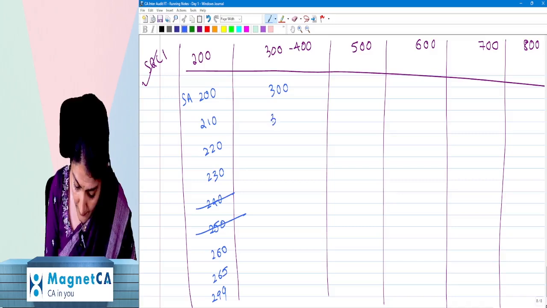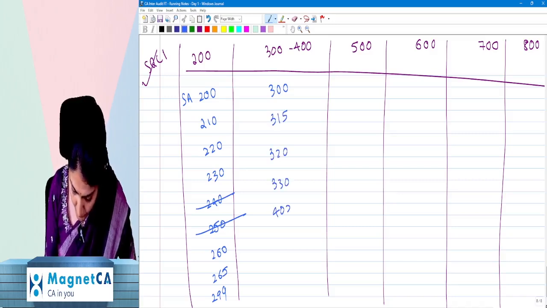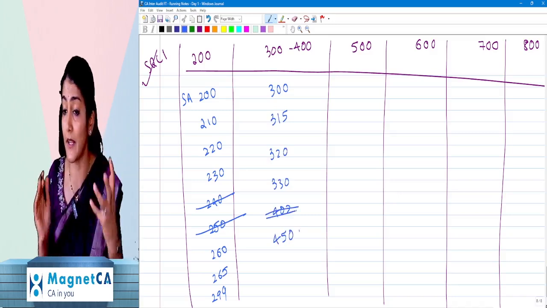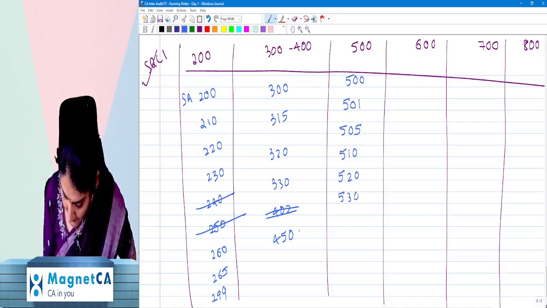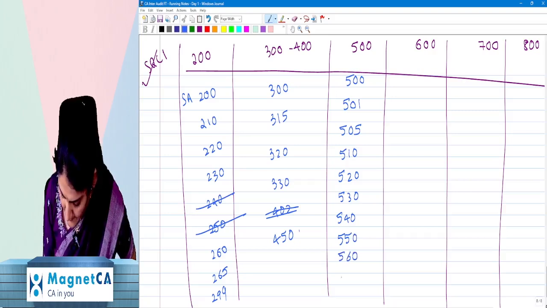Then 300, 315, 320, 330, 402, 450. Again, 402 is not applicable at inter level. Then 500, 501, 505, 510, 520, 530, 540, 550, 560, 570, and 580.